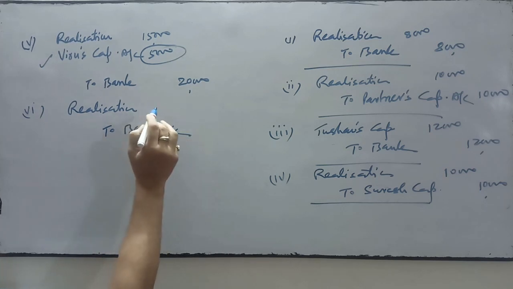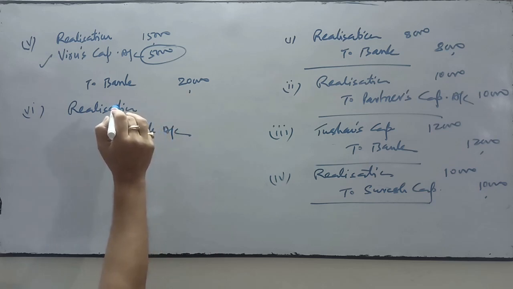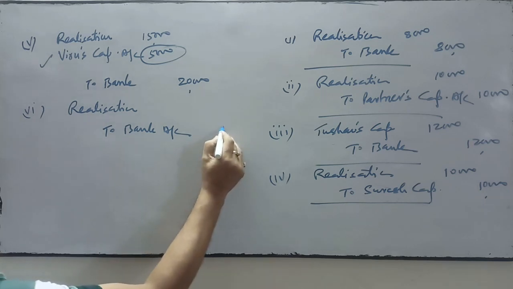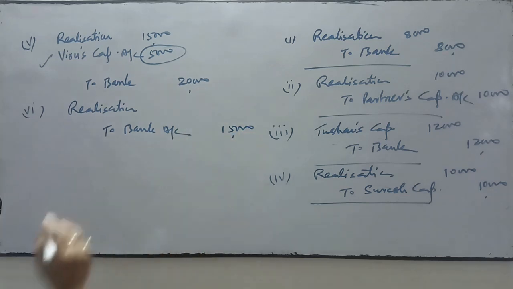Realization expenses amounting to rupees 15,000 were paid by the firm.